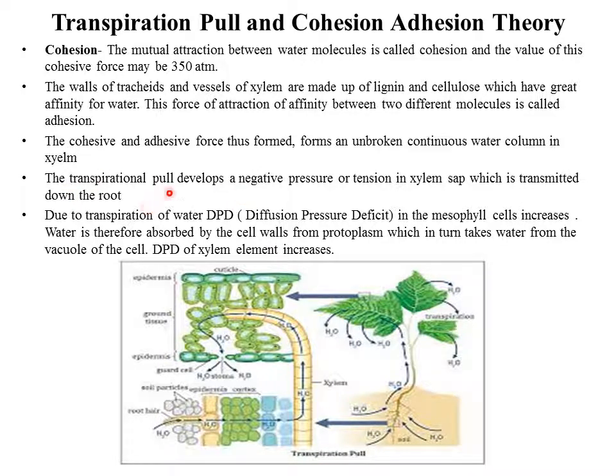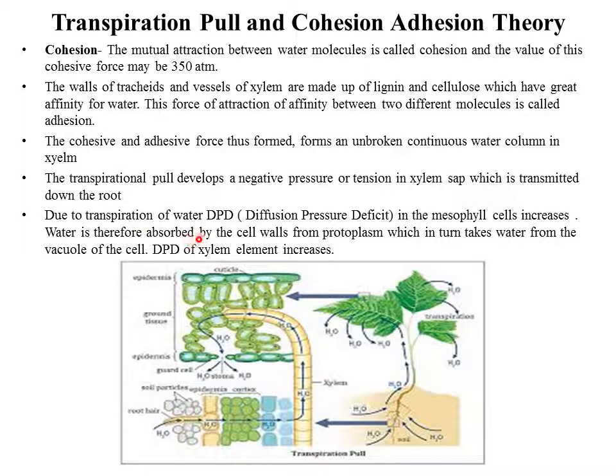The transpirational pull develops a negative pressure or tension in the xylem sap which is transmitted down the root. So negative pressure is the reason water is pulled upward.